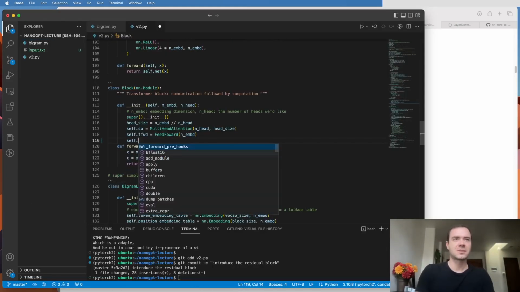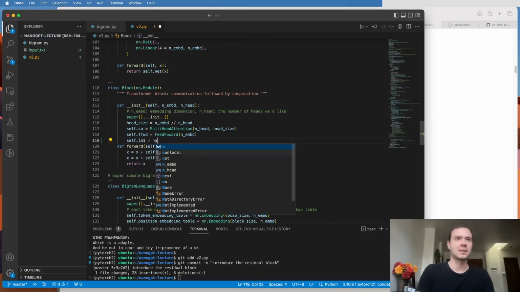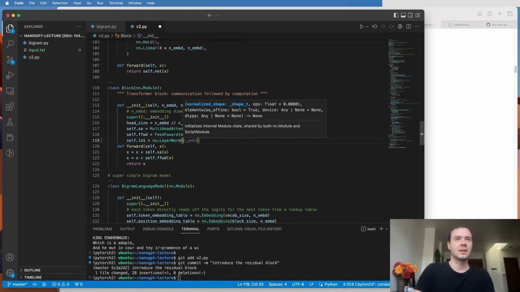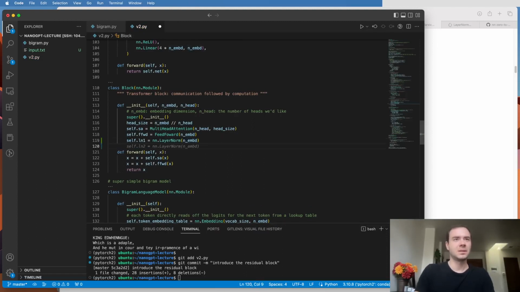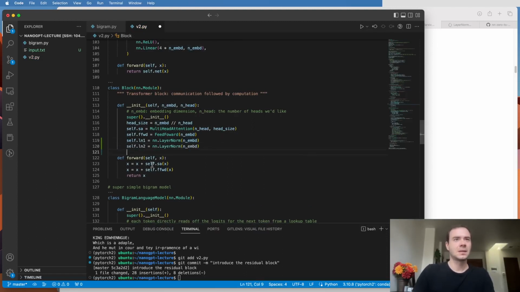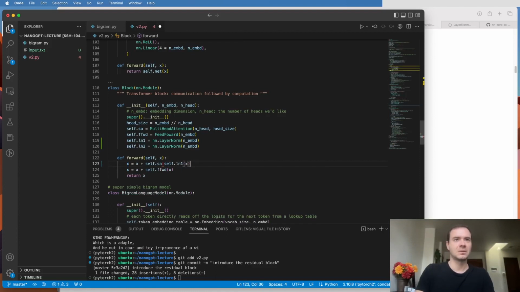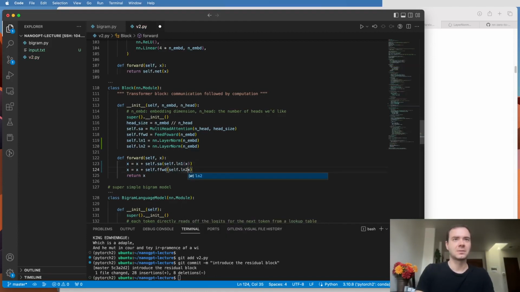Basically, we need two layer norms. Layer norm 1 is nn.LayerNorm, and we tell it what the embedding dimension is. And we need the second layer norm. And then here, the layer norms are applied immediately on x. So self.ln1 applied on x, and self.ln2 applied on x before it goes into self-attention and feed-forward. And the size of the layer norm here is n_embd, so 32.